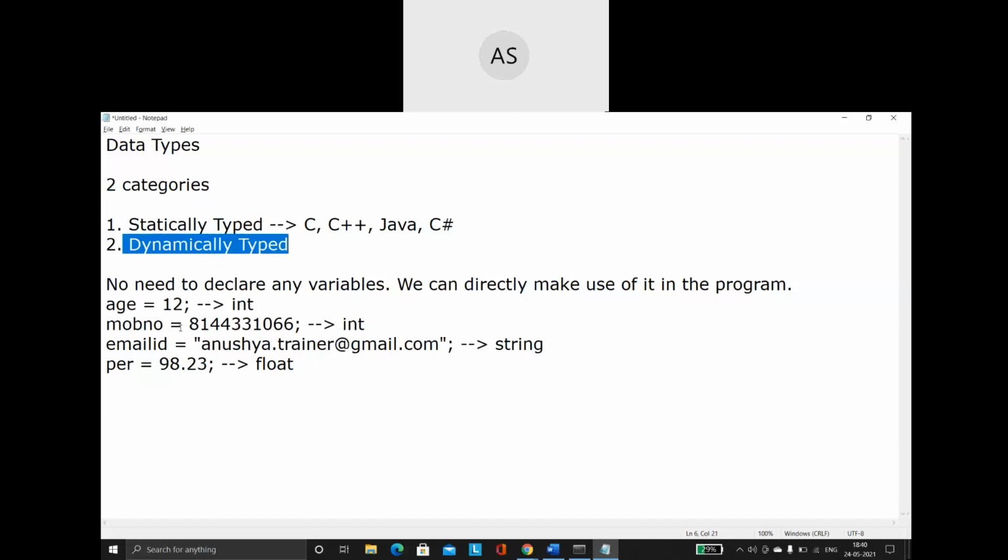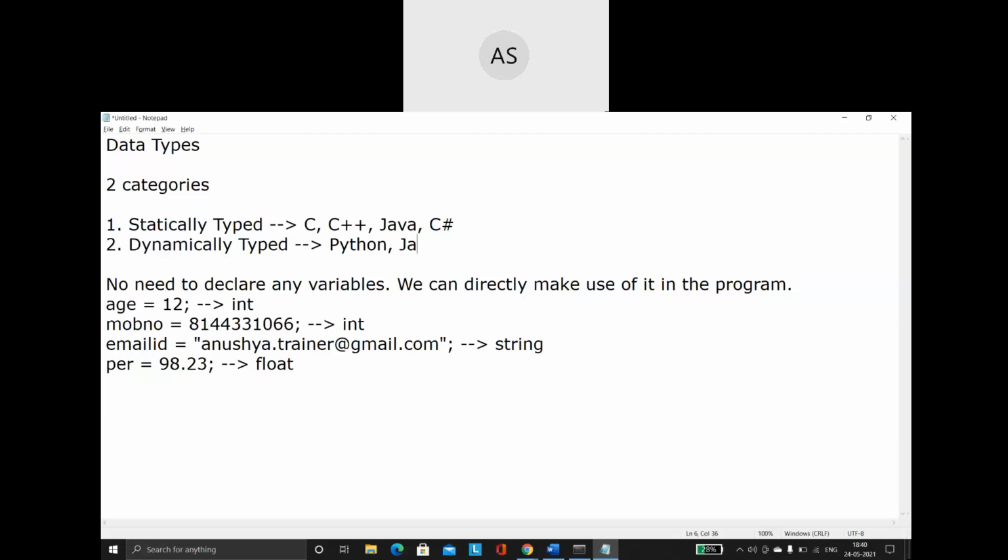Remember, in dynamically typed programs, there is no need for us to declare what type of data we are planning to store inside the variable. We can simply give a variable name, say equals to, and assign the value for it. Based on what value we are assigning, the data type is automatically taken by the program. Under the dynamically typed category, some examples: Python. Python is a programming language which comes under this category. So it is a dynamically typed programming language.